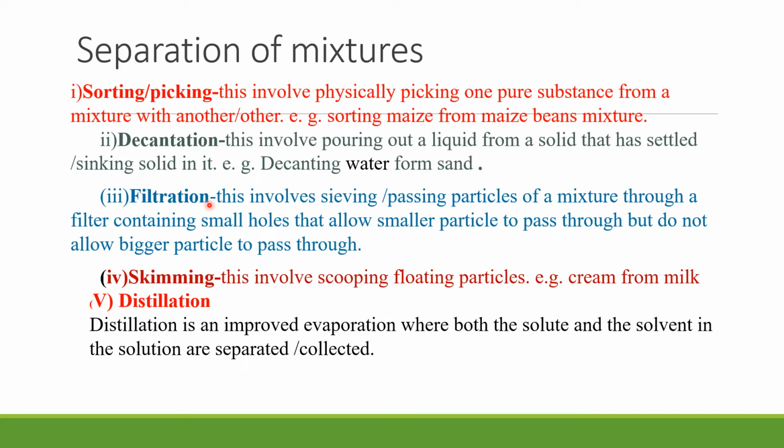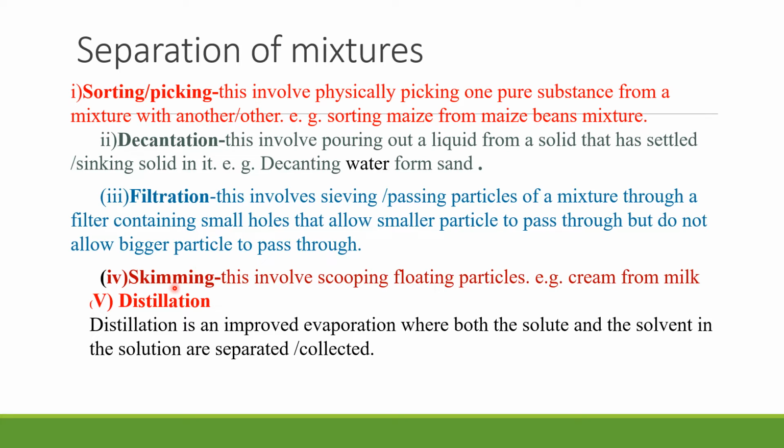We also have another method of separating mixtures that we call filtration. Filtration involves sieving or passing particles of a mixture through a filter. In the lab we use a filter paper, but you can also use another filter that contains small holes that allow smaller particles to pass through but do not allow bigger ones. So the substance that has small particles will pass and will go downwards, while the other will remain on top. The one that has remained on top, we call it residue, while the one at the bottom that has passed through the filter, we call it filtrate.